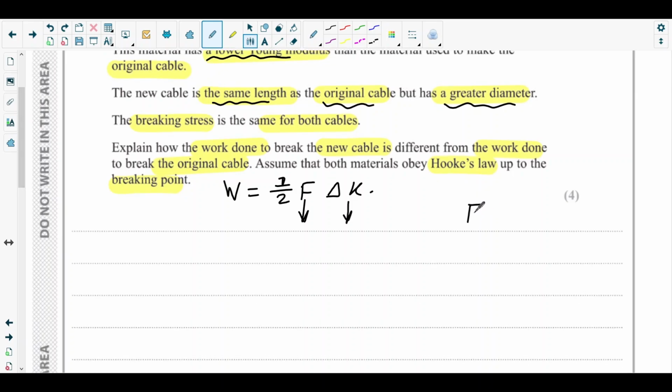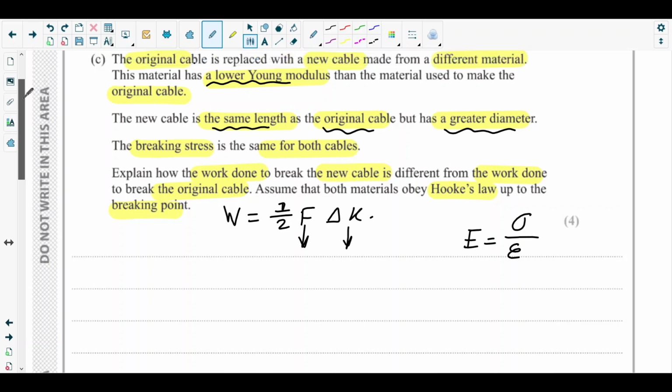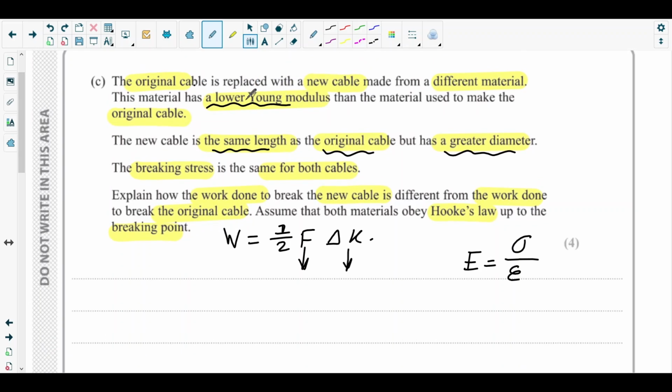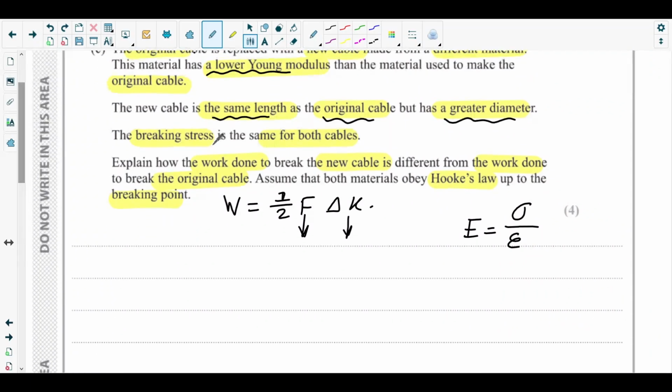Young modulus, E, equals stress over strain. Sigma over epsilon. Sigma is stress, epsilon is strain. Since the new cable has lower Young modulus, what can we say?